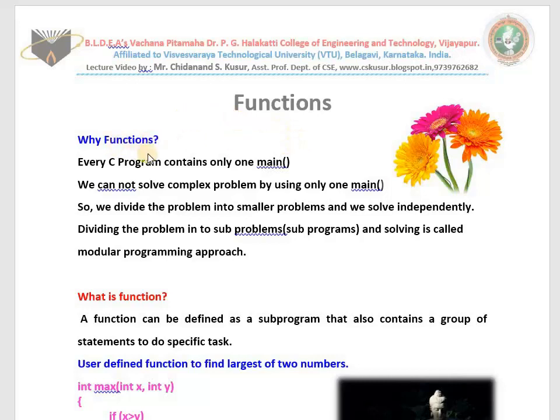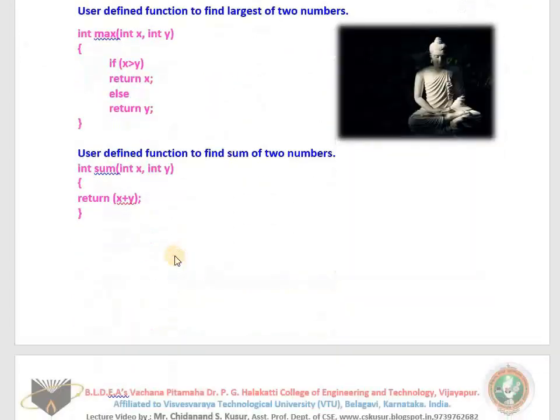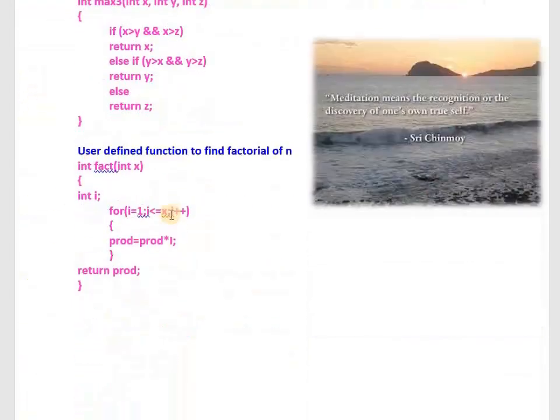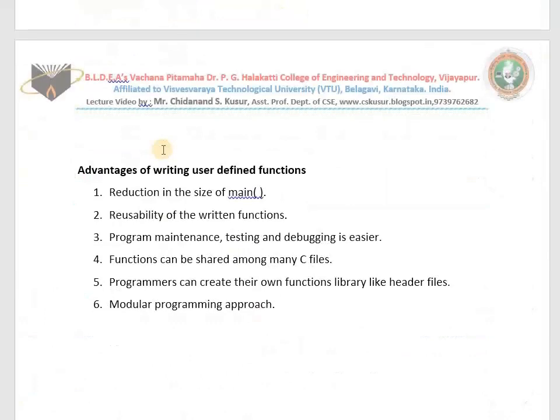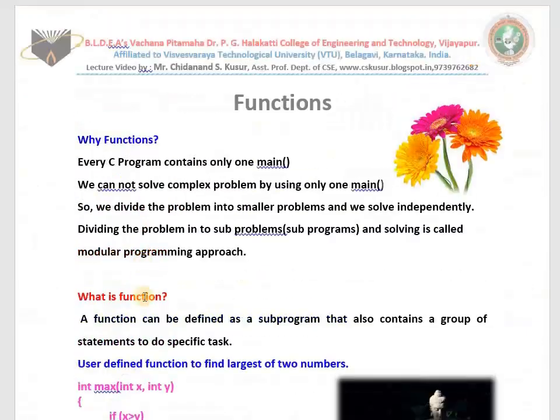That means why we learn about functions, what is a function, as well as we look at some examples, as well as I teach you the advantages of functions also. First we discuss why functions. Till today we learned many things from C language. Till today I taught you structure of C program, input and output functions, decision making statements, loop statements, jump statements, arrays and strings.